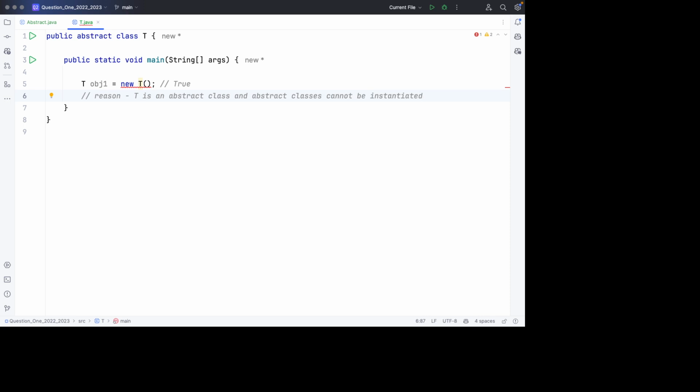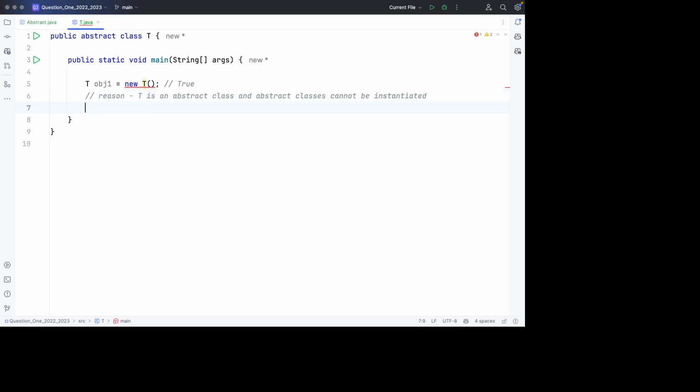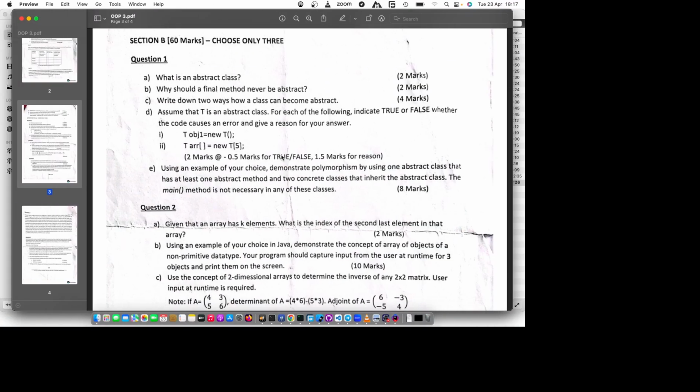That's the reason. Then part 2 is saying we have an array here called ARR, and it is being instantiated with a size of 5. Can we do this? Will this cause an error?